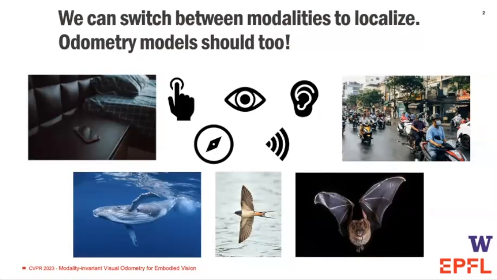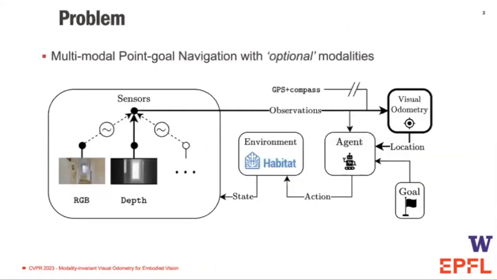While sensor fusion tries to utilize all at once, it doesn't take into account that not all modalities are accessible all the time. For example, an iPhone cannot use the LiDAR all the time due to its active nature, consuming more energy than the passive RGB sensor. Another phone might not even have LiDAR to begin with, making it impossible to reuse existing models trained on RGB and LiDAR together. We formalize the problem as a multimodal point goal navigation.